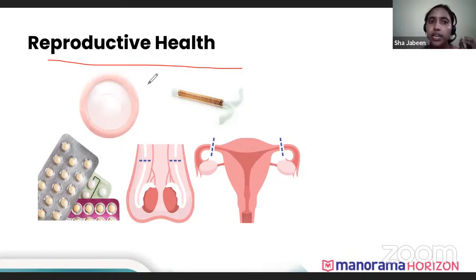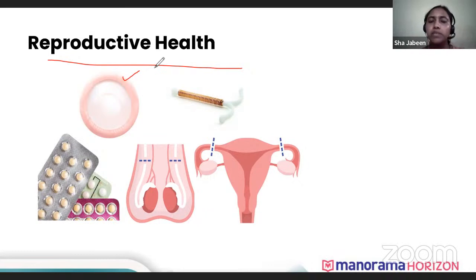So this is a very big concern for the government, to control the reproductive rate in India. Hence, there are many contraceptives and many educational programs available so that people get aware of all these health related problems. To control the reproduction rate, there are many contraceptives available in our market. One is the barrier methods, and these are the best contraceptives because with barrier contraceptives, we don't take any pill, we don't inject anything inside our body.